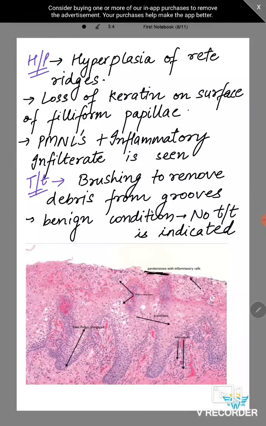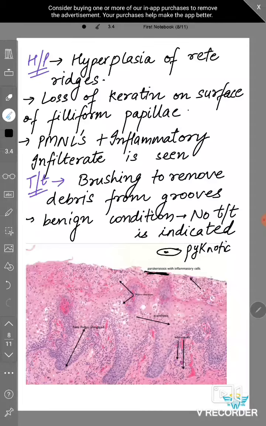Also there is parakeratosis. What is parakeratosis? That the cells have pycnotic nuclei. What is pycnotic nuclei? Pycnotic nuclei is condensed chromatin, okay, so it's a condensed nuclei. So these are present.